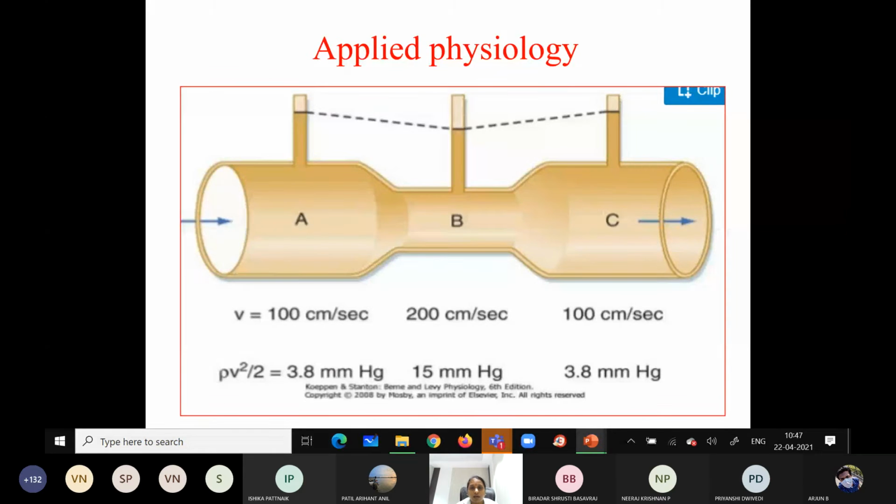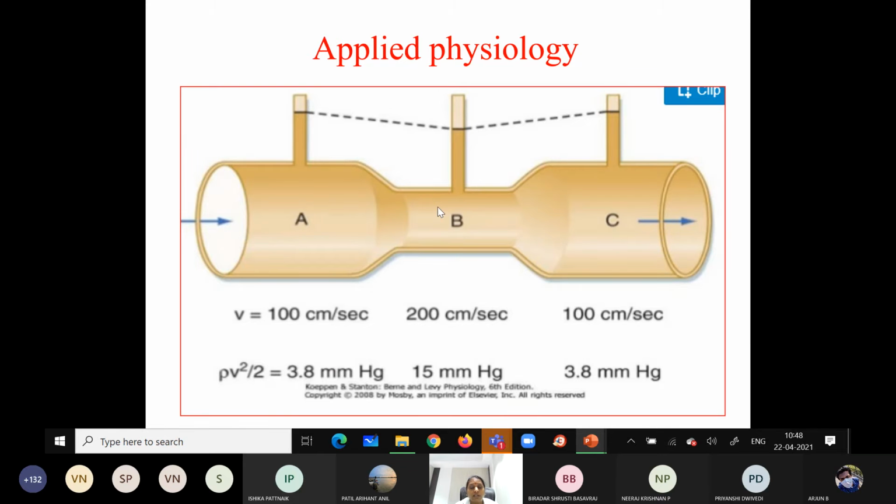Okay, so this lateral pressure has got a clinical importance. What is the clinical significance of this lateral pressure? It mainly takes part in the perfusion of the tissues. Whenever the lateral pressure is high, it takes part in the exchange, the tissue perfusion.